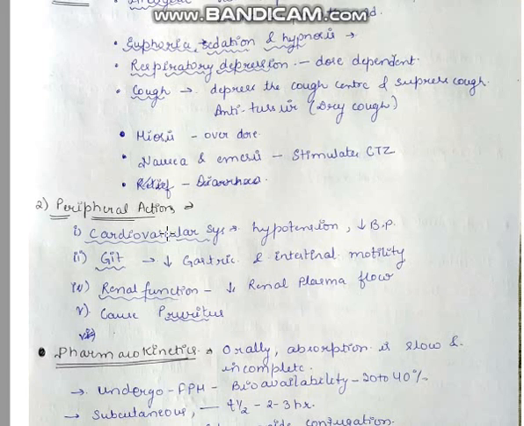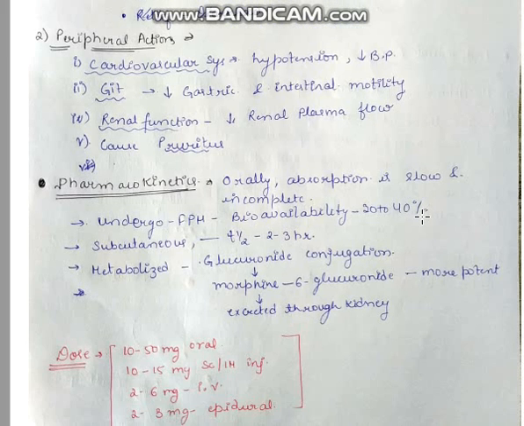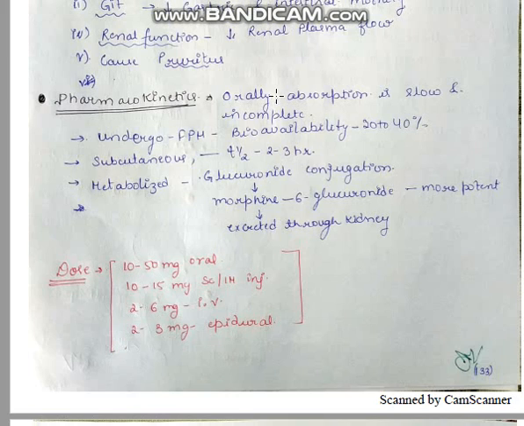Next, on the peripheral action, on the cardiovascular system, it causes hypotension, a decrease in blood pressure. On the gastrointestinal tract, it reduces gastric secretion and intestinal motility. On renal function, it decreases the renal plasma flow, and it causes pruritus on the skin. On pharmacokinetics, it is slowly absorbed orally, and absorption can be incomplete.